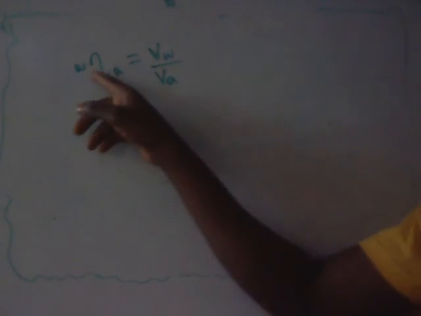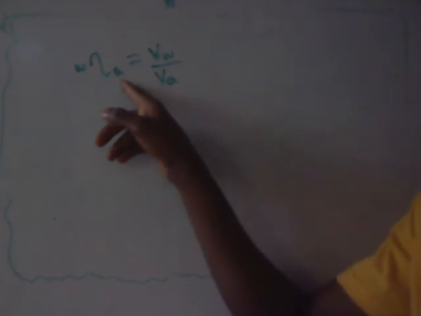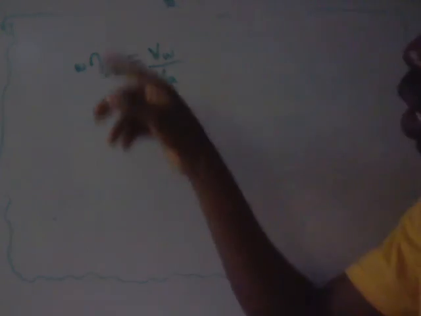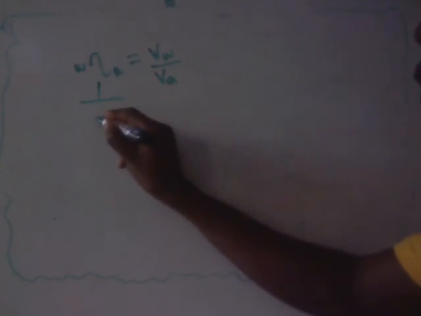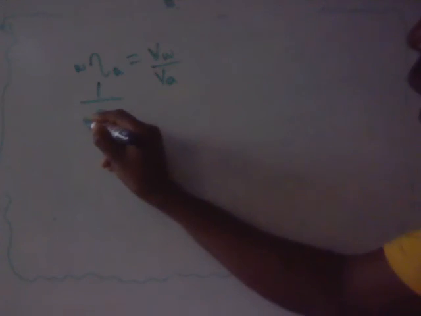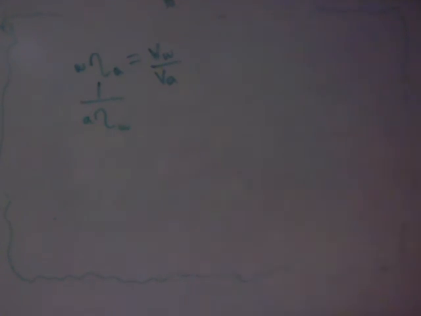The refractive index of water is 1.33, right? This is the refractive index from water to air, so you invert it. This is the same thing as 1 over the refractive index from air to water.